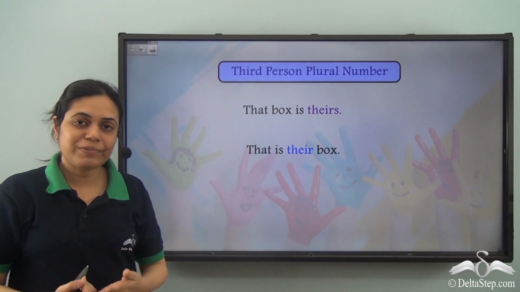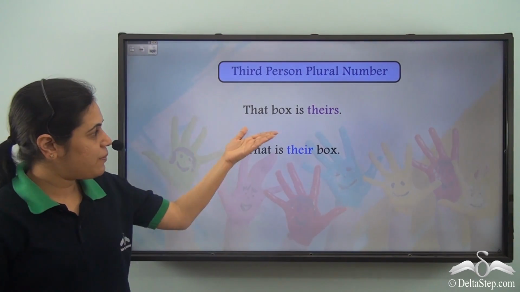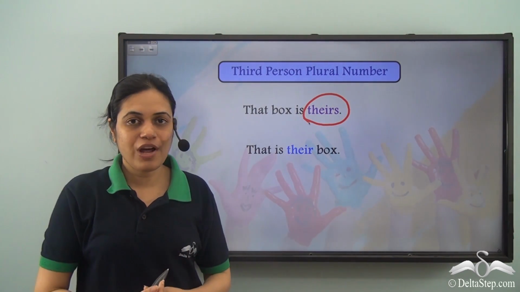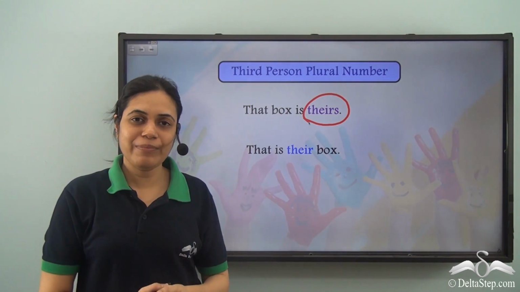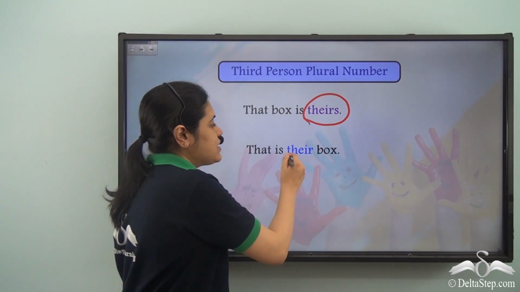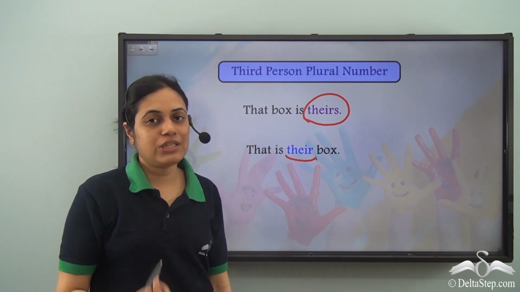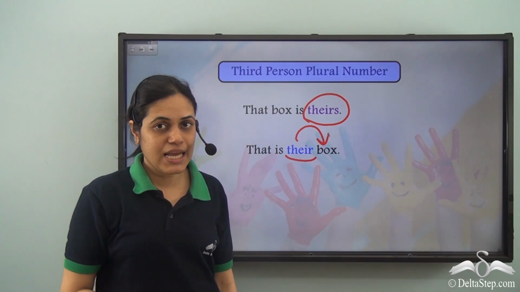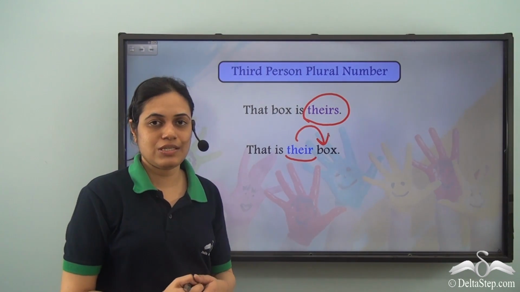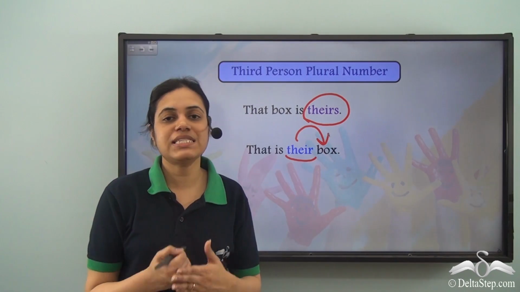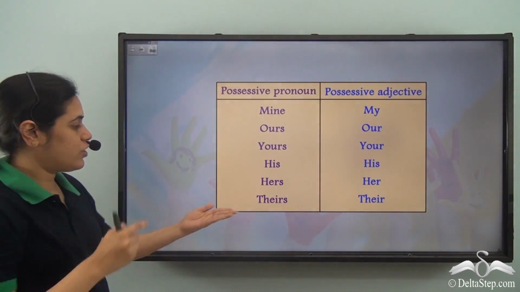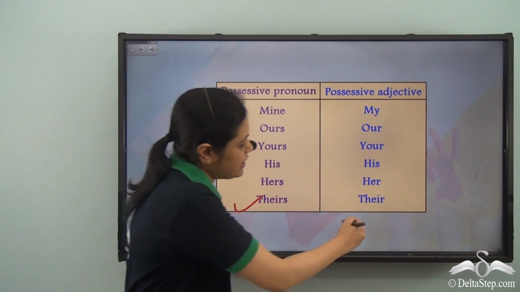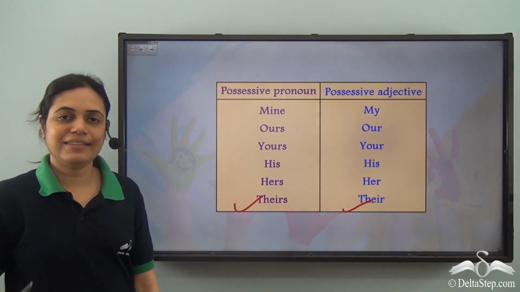Now what about third person plural number? That box is theirs. Theirs is the possessive pronoun for third person plural number and that is their box. Now their is describing the word box and it is telling us whose box it is. So there is a possessive adjective. So for third person plural, the possessive pronoun is theirs and the possessive adjective is their.